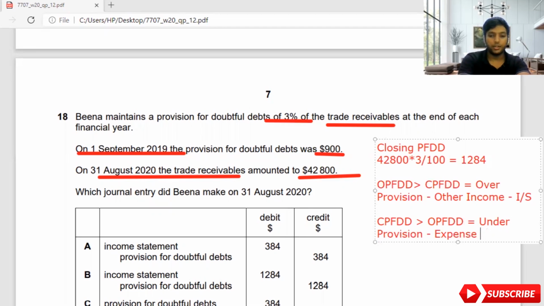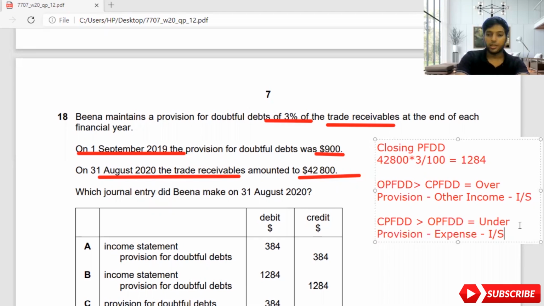In income statement, if you're taking it as an expense, it should be a debit under income statement and credit under provision for doubtful debt account. If you're taking it as other income, it should be a credit under income statement, and provision for doubtful debt account should be a debit.